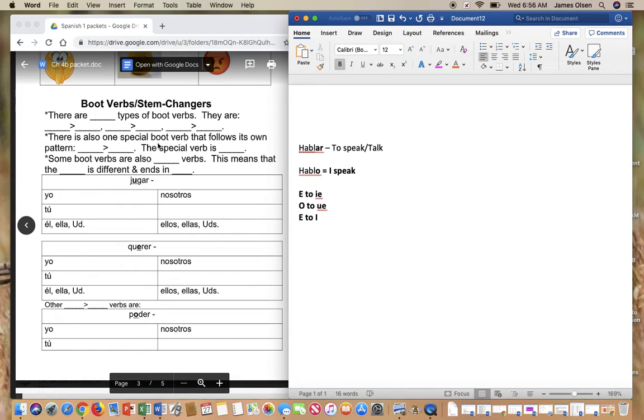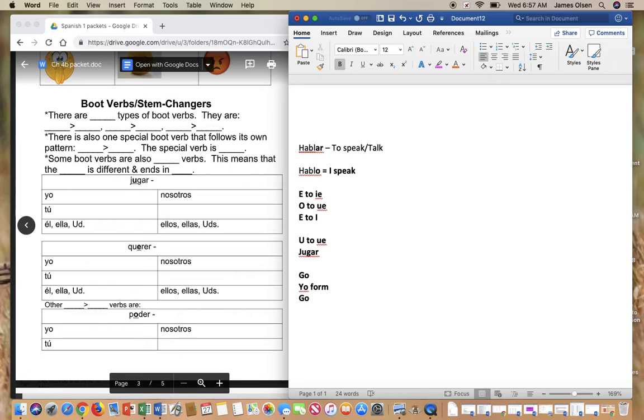Though there is also one special boot verb that follows its own pattern. That's what goes here. That's going to be U to UE. And that special verb is jugar. And you know this verb, jugar. It means, right here, it means to play. You know that one. Okay. So now it says some boot verbs are also, this is what you put in this blank here, are also called go verbs. And that means that the yo form in this box here, yo form is different and ends in go.